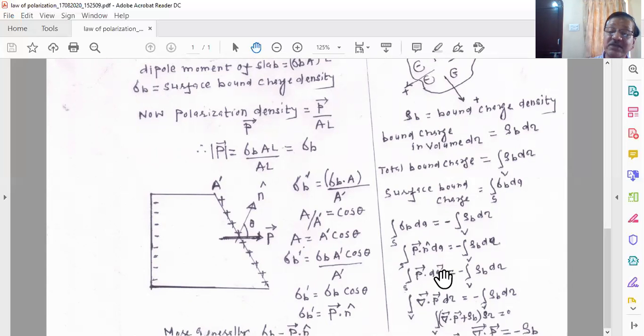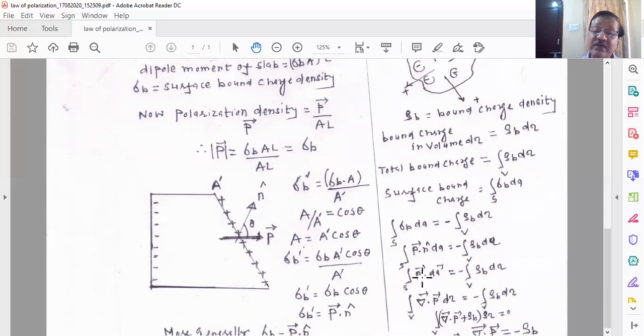Gauss theorem indicates that if you take the surface integration of any vector function over the entire surface, it is always equal to the volume integration of the divergence of that vector function, taken over the entire volume enclosed by the same surface. Once again, I'm repeating.